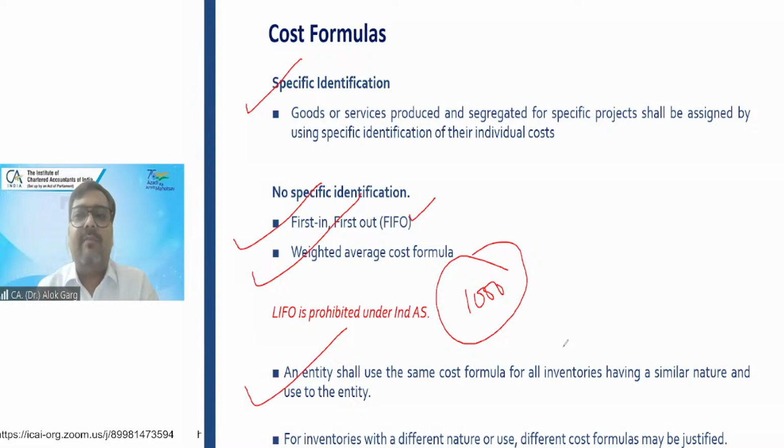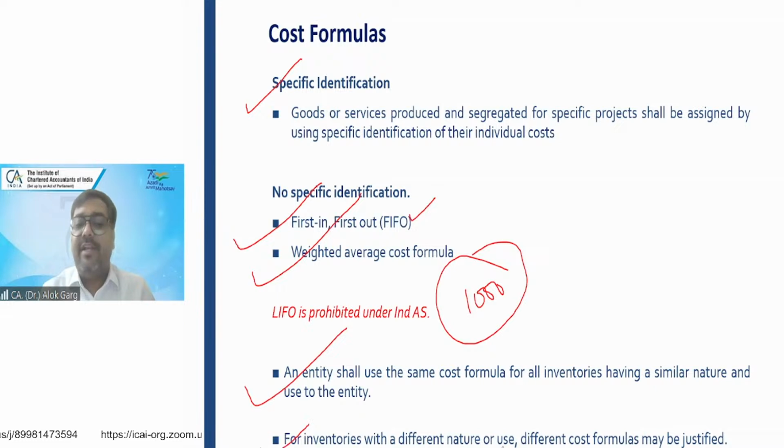Normally, if you are a manufacturer, a shopkeeper, or a trader, what is your business interest? Your business interest is to sell the product which you have purchased earlier, right? The item which you have purchased, which is the old item, you have to sell those items first, because everything has an expiry, I would say. So friends, the company will not be able to manipulate, and hence the LIFO method is prohibited in accounting standard, Ind AS and IFRS everywhere, right?